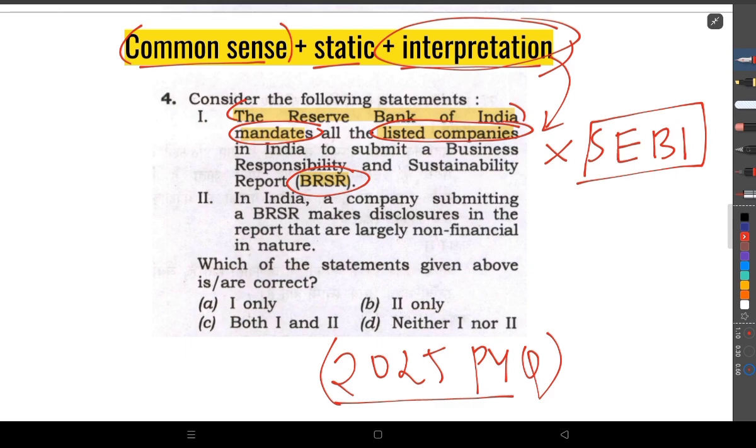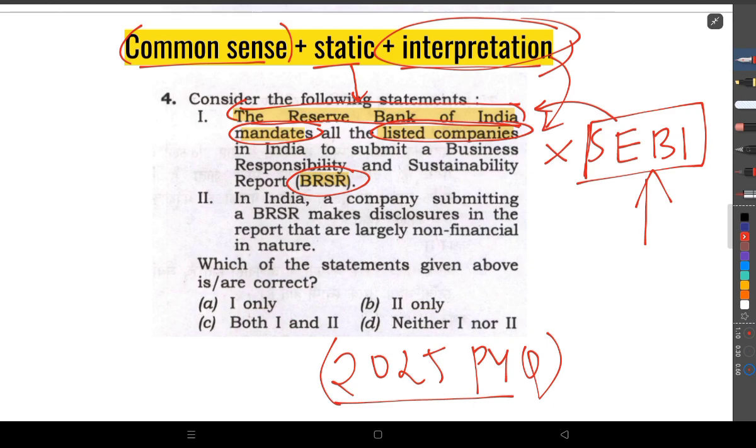That's what they do in most cases. Here RBI and SEBI have similar kinds of functions, so instead of SEBI they have put RBI. And you must have learned about RBI in your static portion, where it mostly deals with banks, not companies, and it is SEBI that deals with the companies.